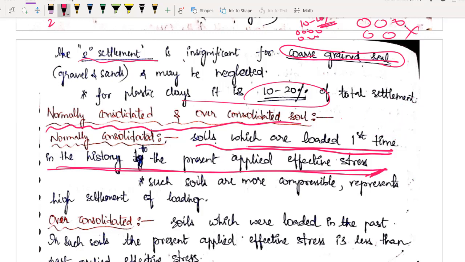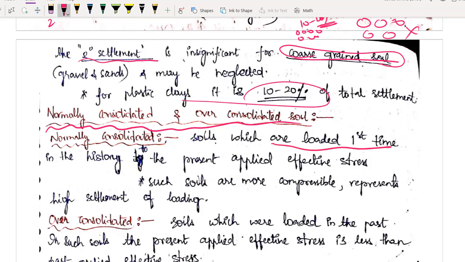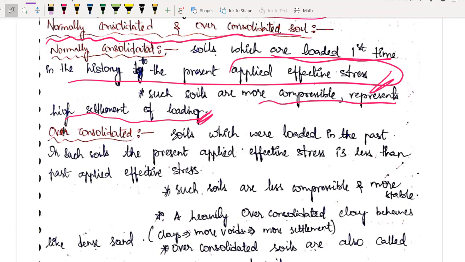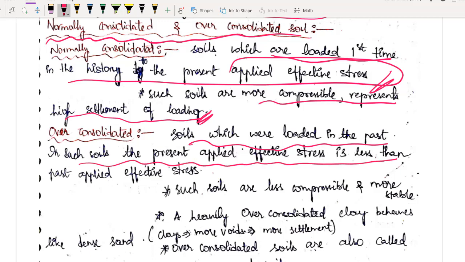You will be perfect. Soil which is loaded first time in the history to the present applied effective stress, we are calling it normally consolidated soil. Such soils are more compressible and show high settlement on loading. And the second one is the over consolidated soil. Soil which was loaded in the past. In such soil, the present applied effective stress is less compared to the past applied effective stress. Such soils are less compressible and more stable.